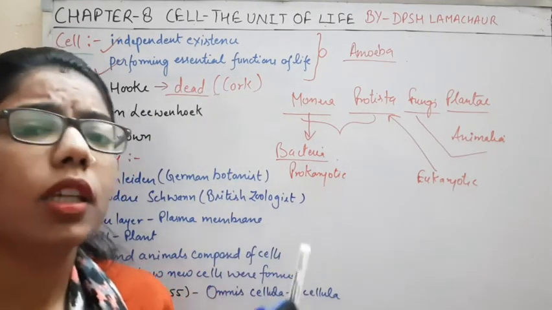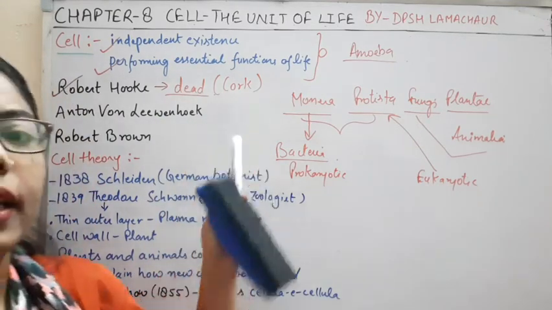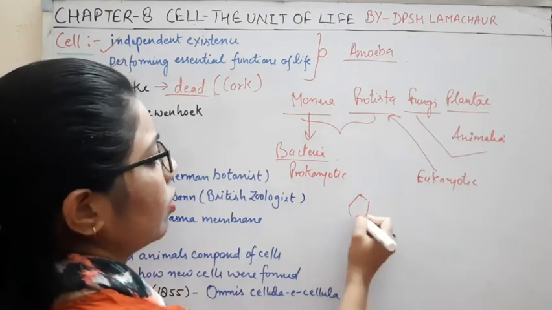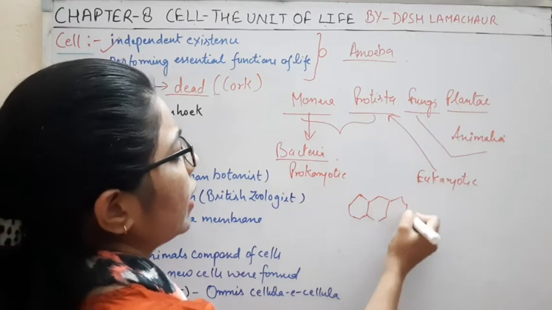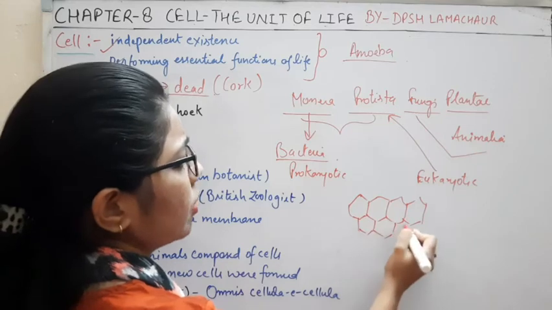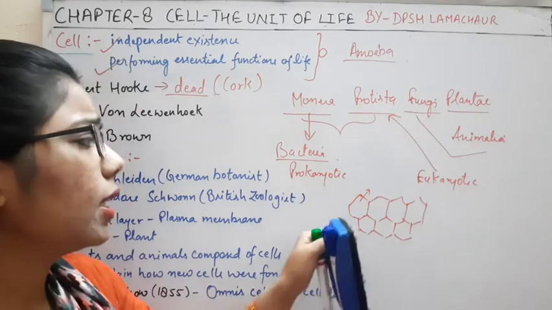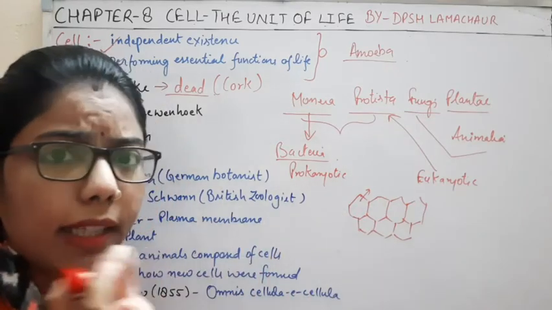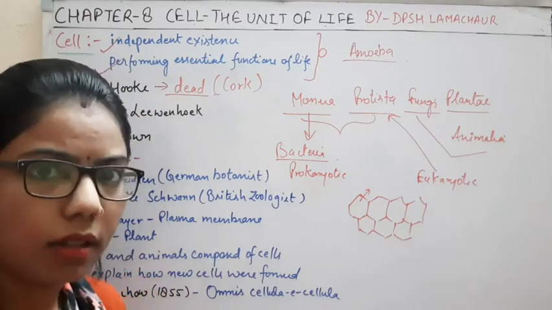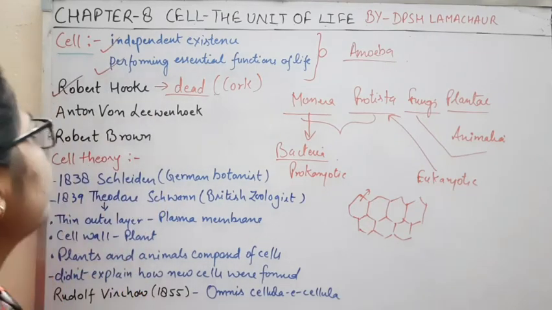In the plant. So he took slices of the plant and showed that they have some compartment-like structure. When he observed this type of structure, what did he call it? Cellula. In Latin, these are compartment-like structures, and from here it got its name, the cell. Cella means the small compartments, right?